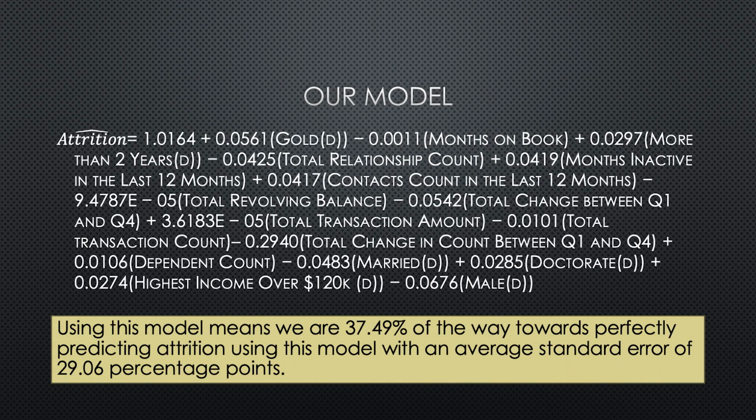This is the model we used to find attrition percentage using these 16 variables. With this model, there was a 37.49% R-squared and a 29.96 percentage point standard error. This points to a need for more data to further identify any factors leading to attrition.